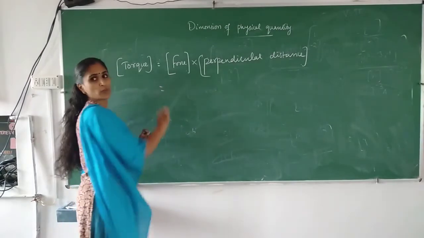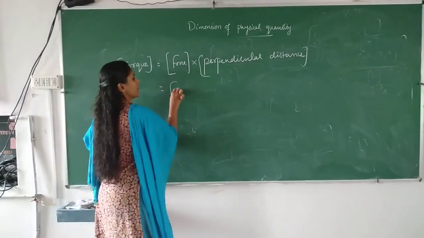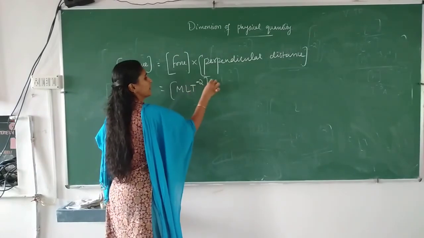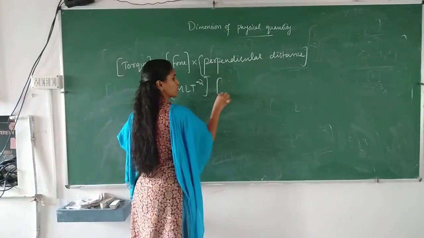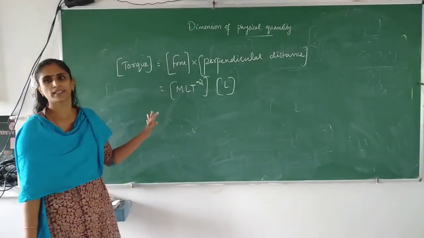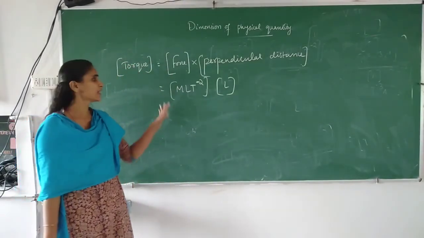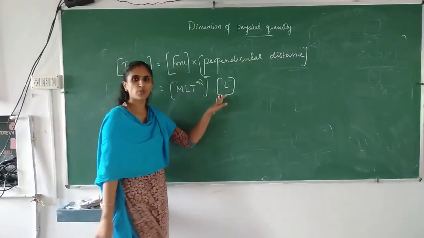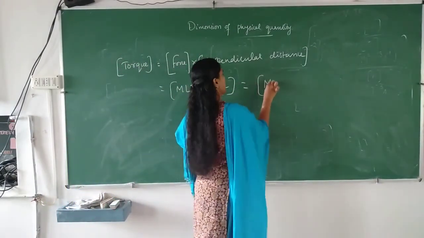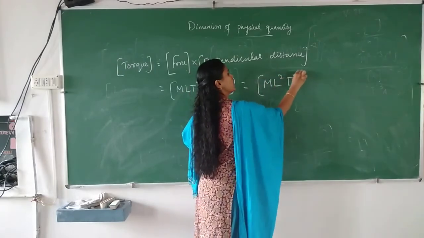What's the dimensional formula of force? It is M L T raised to minus 2, into perpendicular distance, which is distance only. Whether it is perpendicular distance or parallel distance, distance will be distance only, it has a dimension of L only. So M L T raised to minus 2 into L, so you will get M L square T raised to minus 2.